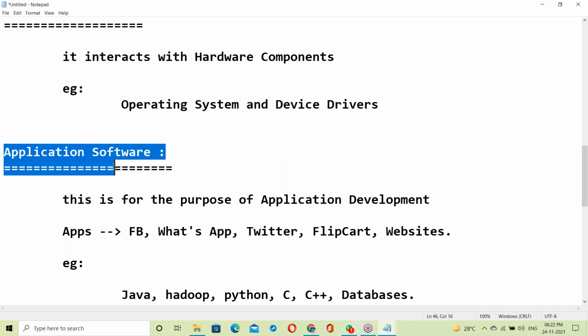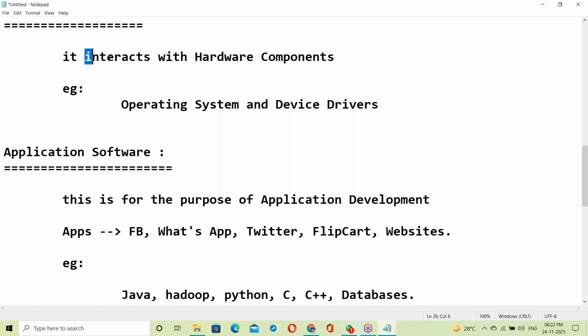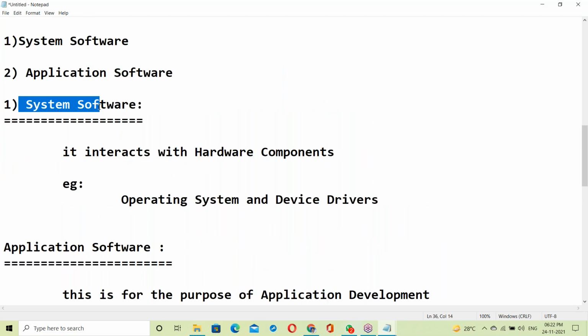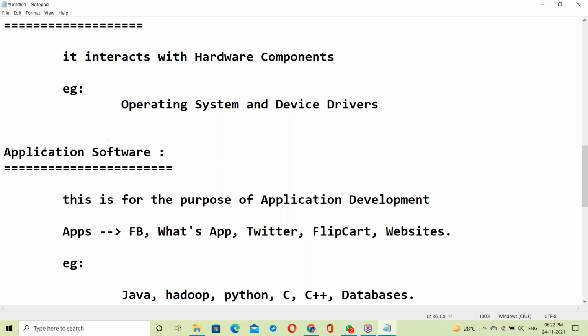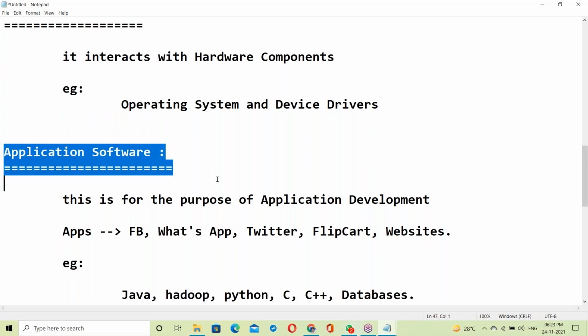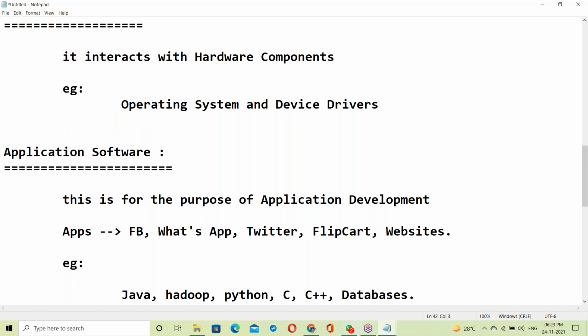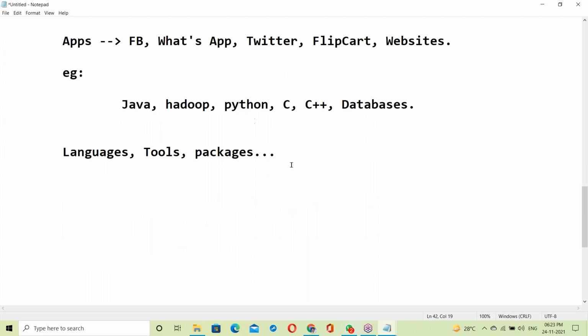Application software never interacts with hardware components. Which is not interacting is application software. Only the OS interacts with hardware. Device drivers are part of the OS only. Except operating systems.